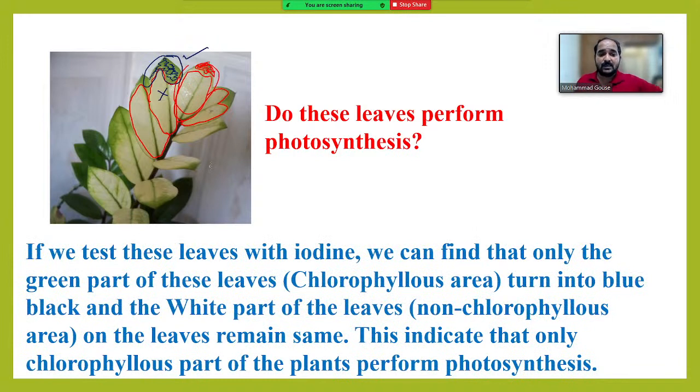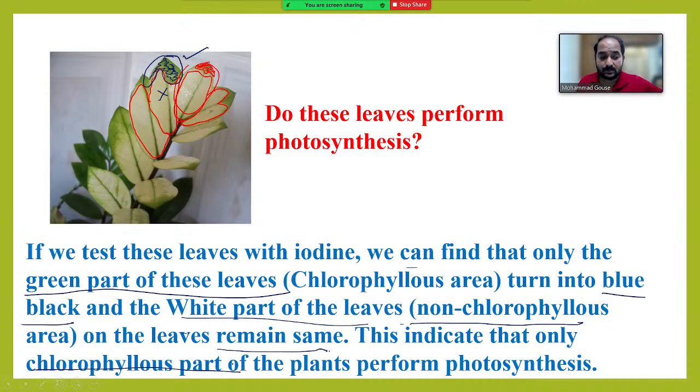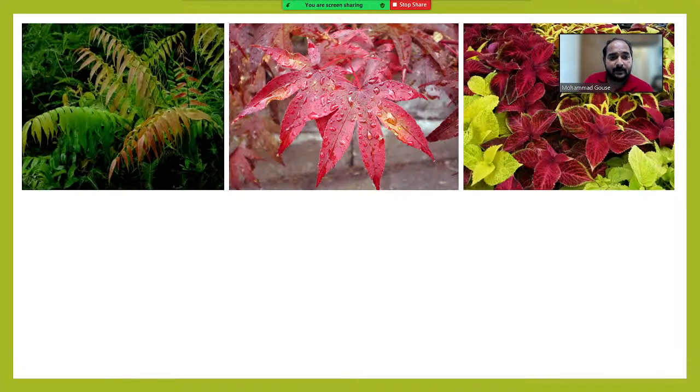So if we test these leaves with iodine, we can find that only the green parts of the leaves turn blue-black, but the white part, the non-chlorophyllous area, remains the same. This indicates that only the chlorophyllous part can perform photosynthesis. Got it? Let us move on to the next slide.